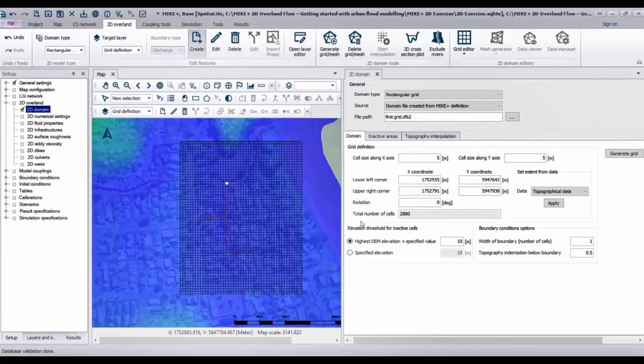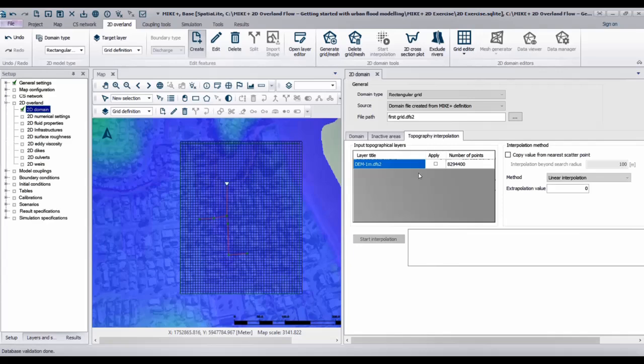At the moment, the grid is empty, meaning there's no information in the grid about the elevation. Therefore, we need to assign elevation values to the grid. Navigate to the tab called Topography Interpolation. As you can see, the digital elevation model that we have added as a background layer is shown as a possible input layer. We check the tick box under Apply to use this elevation model for the interpolation. And then we can click on Start Interpolation.